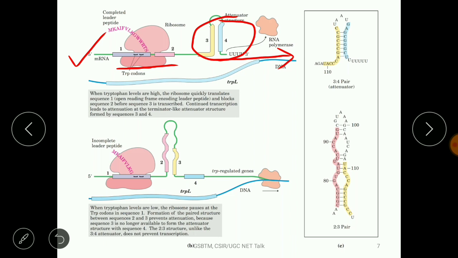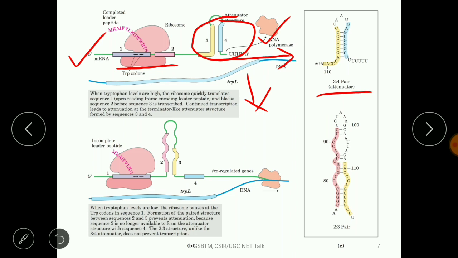Attenuator means this region changes the conformation in a way that it won't allow the RNA polymerase and other complexes to continue the transcription, and the RNA polymerase will fall off. So the premature mRNA will come out, and finally this mRNA is degraded. That means the structural genes are not translated, right? So this is the condition where tryptophan is present in sufficient amount. The attenuator hairpin loop is formed, which is nothing but the complementarity between regions 3 and 4, right?